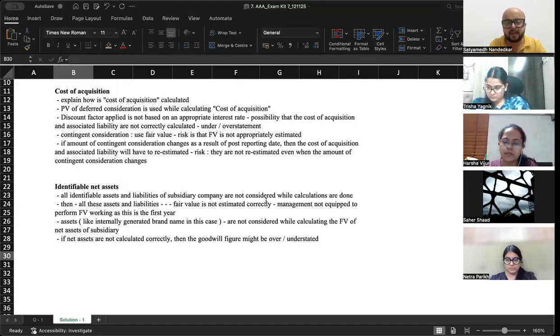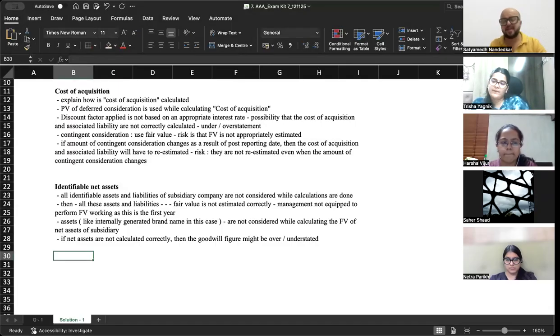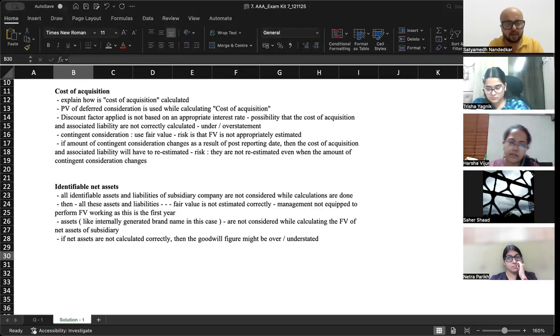Fair enough? Okay. Then what else with respect to goodwill? Goodwill will get calculated on the date of acquisition, but there is a possibility that goodwill gets impaired by the end of the reporting period. Okay? And how do we tackle that?